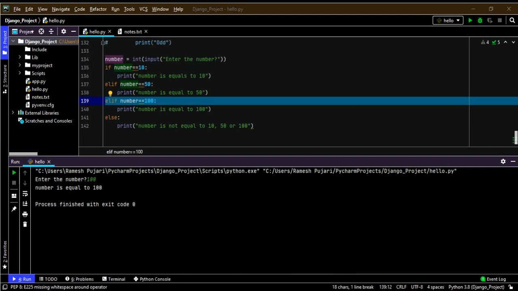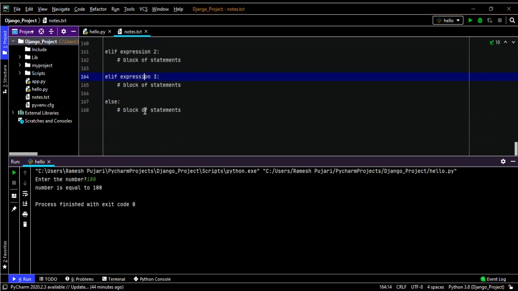Now I will give the syntax for the for loop in Python. In the for loop, we have for and the iteration variable, and here we are using the in operator. I will write this in the notes file, so you will get to know the details. So this is the syntax.